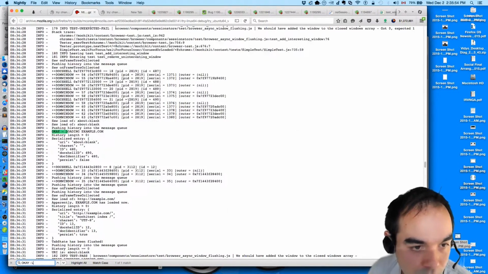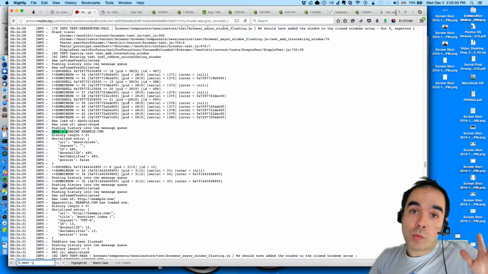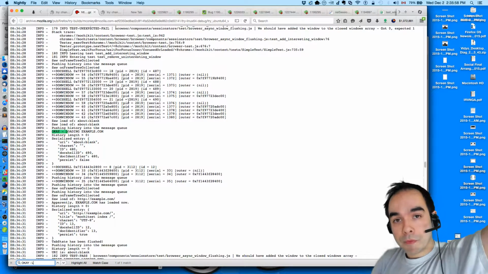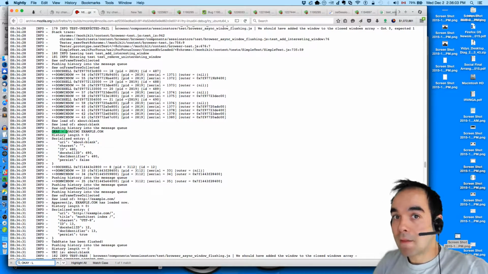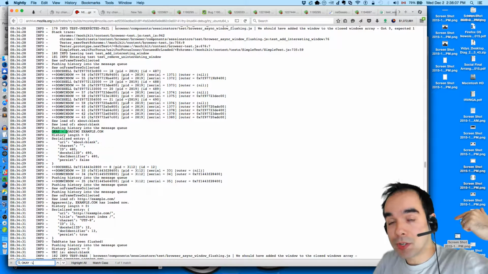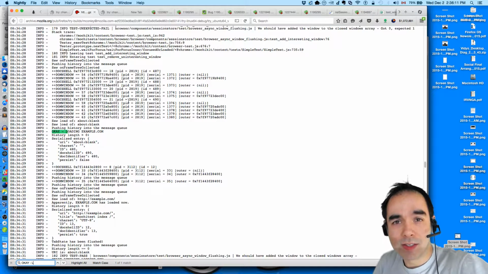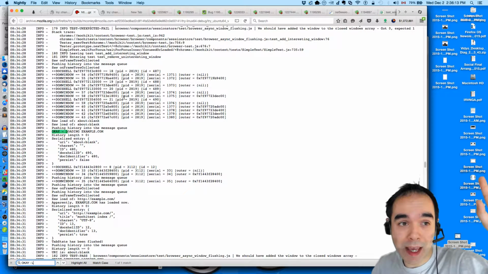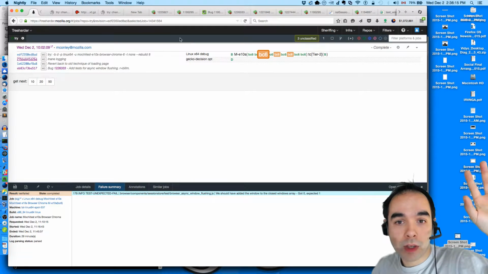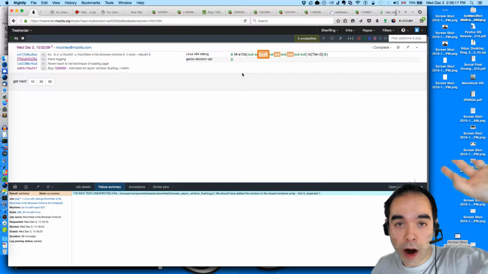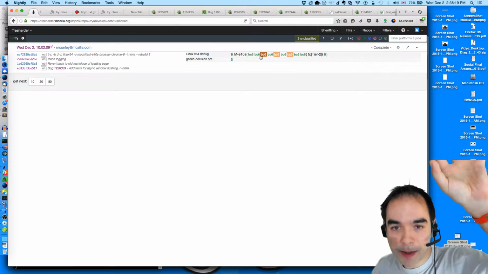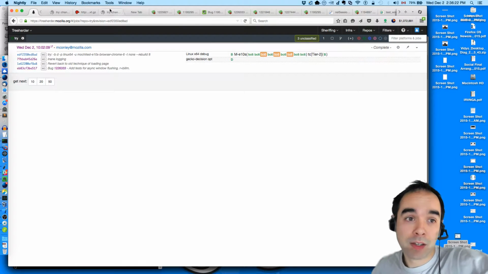So the problem with this test is that we load example.com, we tell the browser to load it, then the browser says, I'm done loading it, then we flush the history from that remote browser, and then it looks like the browser's at about:blank in some cases. It's a very rare case, but we hit it. It's a rare case on opt builds, but for debug builds, we seem to hit it frequently.